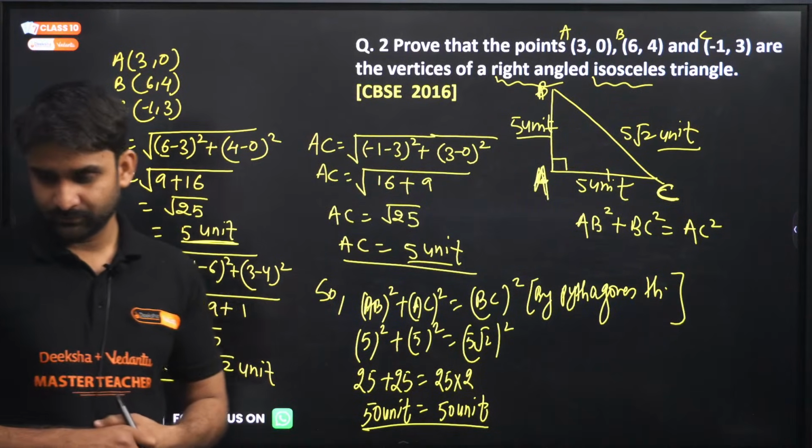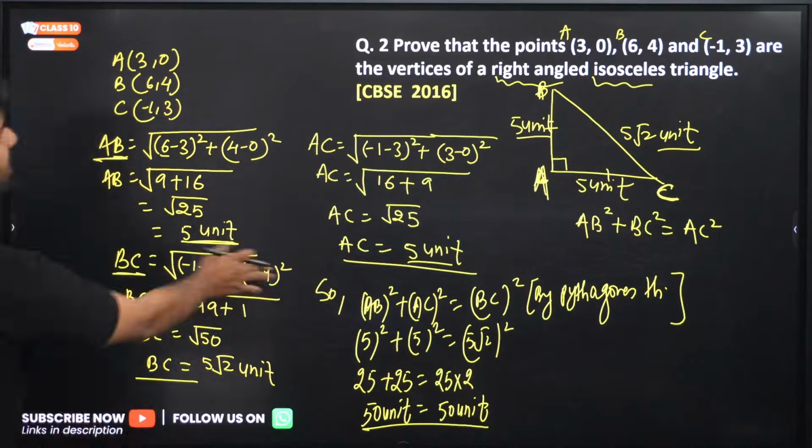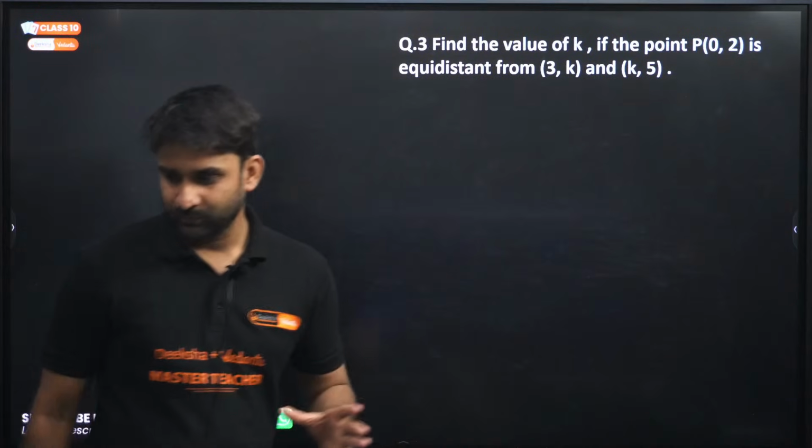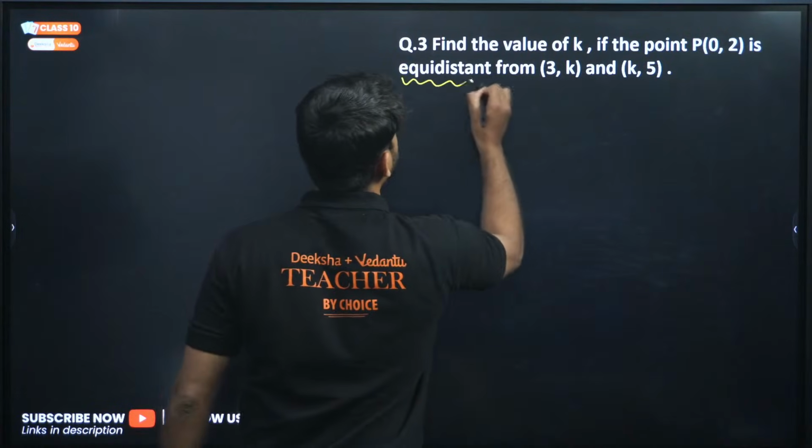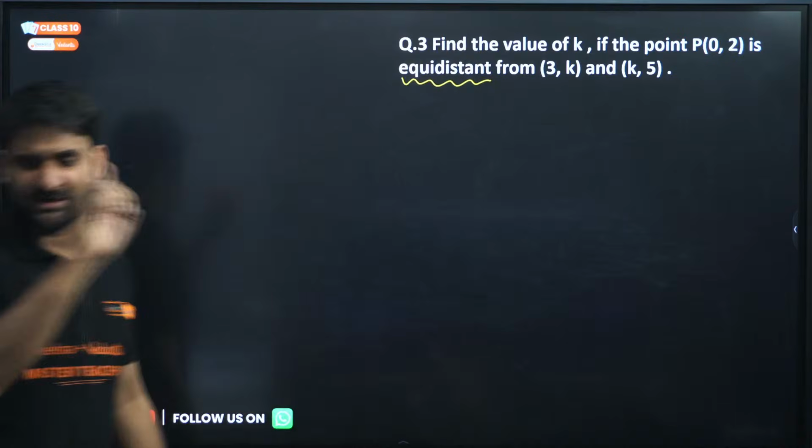Okay, now moving to the next question, question number 3. Such question generally comes in board exam. CBSE asked this question many times, an equidistant type question.